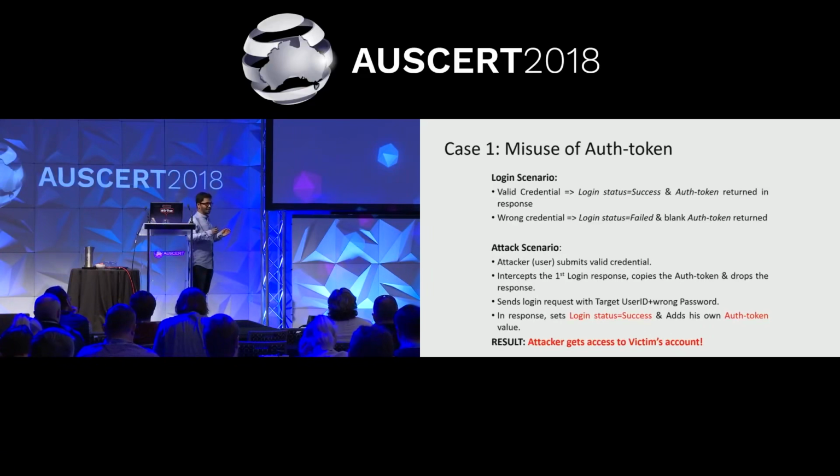And the server checks the authentication token with the authentication server and finds that the authentication token is valid. It doesn't know whether I was the initial user who created the authentication token. It just validates the authentication token, maps it with me and gives me access. So I got access to the victim's account. That means any user's account. So in this scenario, I need not know the credentials of the user. I can take over the account of any user if I know the user ID.